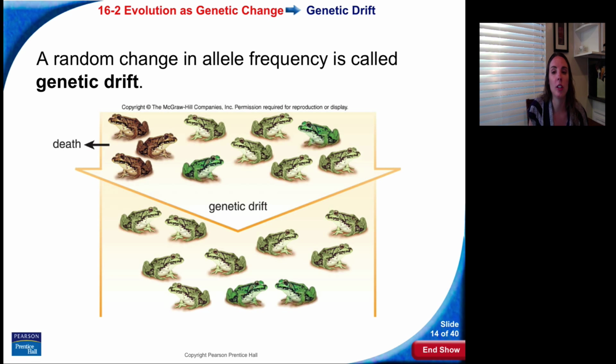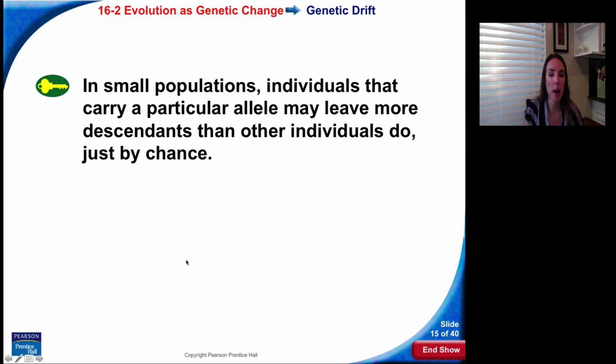So random change in allele frequency is called genetic drift. This is a random event. For example, we have a frog population. The majority are green, but a random event causes the death of the brown frogs, and now you only see green frogs. So in small populations, individuals that carry a particular allele may leave more descendants than other individuals do, just by chance. So this is a chance event that causes genetic drift.